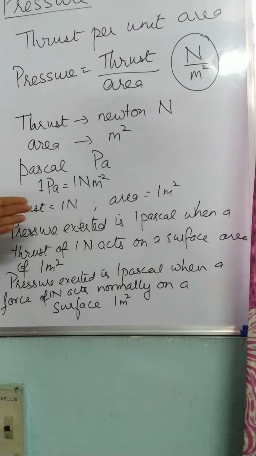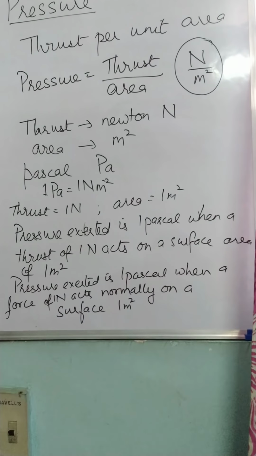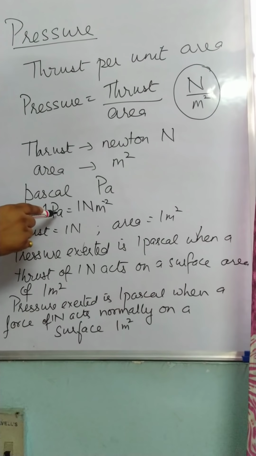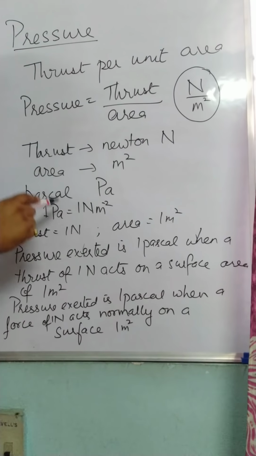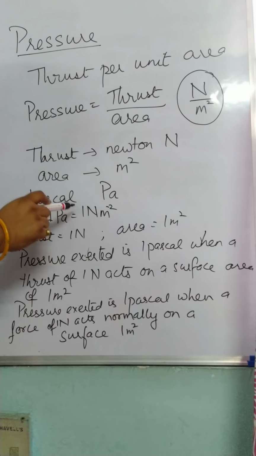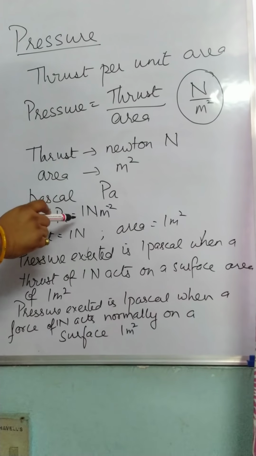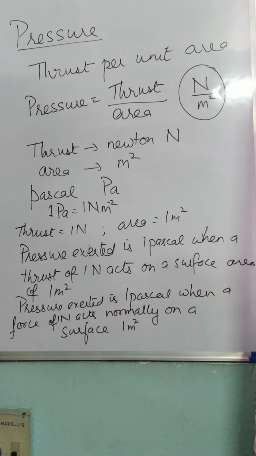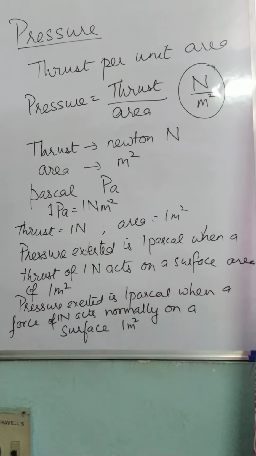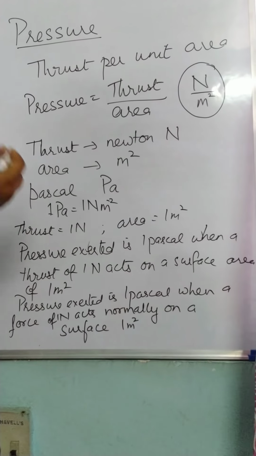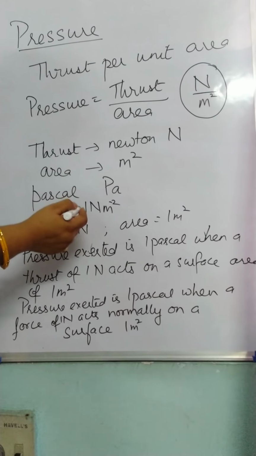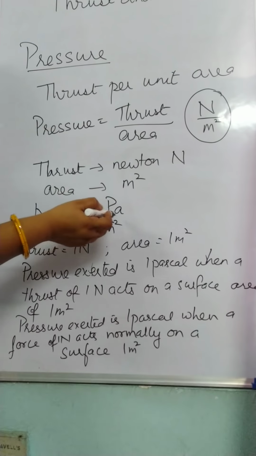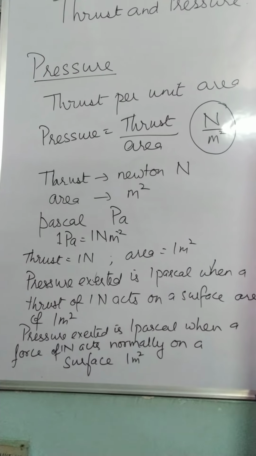Basically, you can put it in some sentence of your own, but remember that 1 Pascal will be the pressure when there is a force acting normally on a surface area of 1 meter square. So instead of writing that force acting normally, we can simply say thrust of 1 Newton acting on a surface area of 1 meter square.